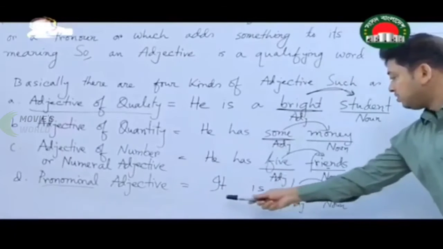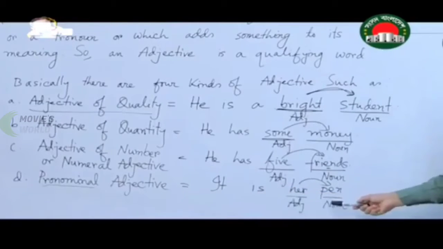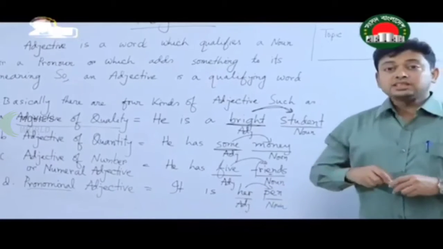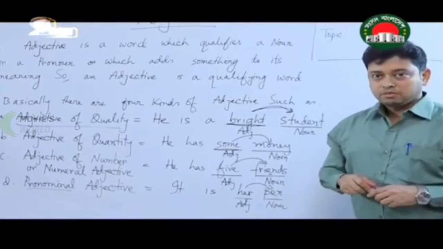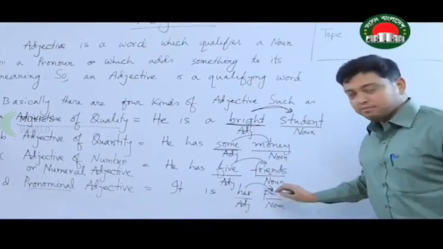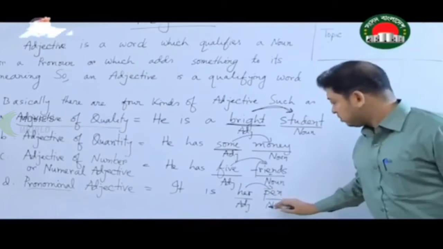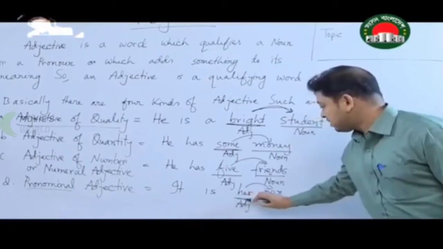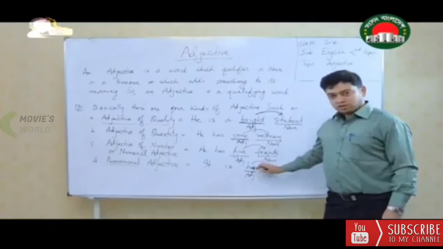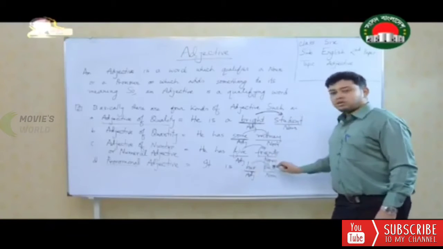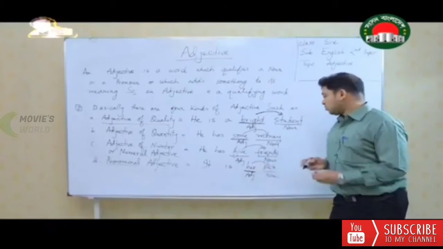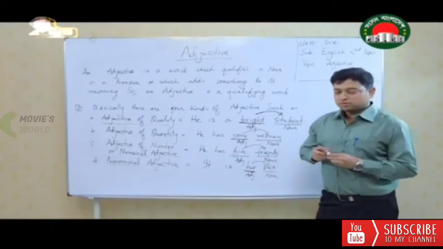Now look at the example. It is her pen. We know that her is conventionally a pronoun. This is a possessive pronoun. But the question is, here it is qualifying the word pen, and pen is a noun. So the name of this adjective is pronominal adjective. As it is basically a pronoun, but it is qualifying a noun, it becomes an adjective. So the name is pronominal adjective. It is no more a pronoun.